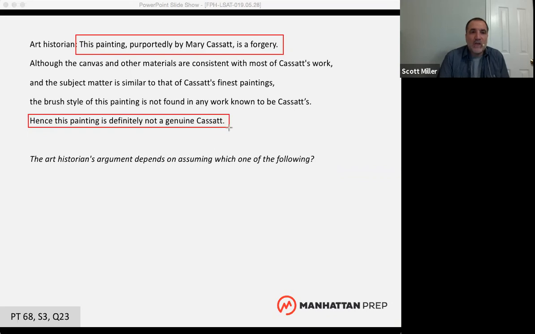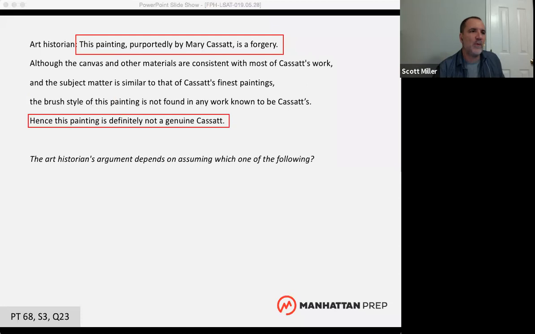Okay. So what is the premise? What is the support? Somebody give me the first few words of the premise, the support for this. What evidence do we have to believe that this painting, I mean, you're sitting here looking at this painting, it looks like a lovely painting. It says Mary Cassatt right there at the bottom. So how do we know that it's not a genuine Cassatt? How do we know that it's a forgery? The brush style, yeah. So we have this statement here about the brush style. That's going to be our premise, our support, our evidence.